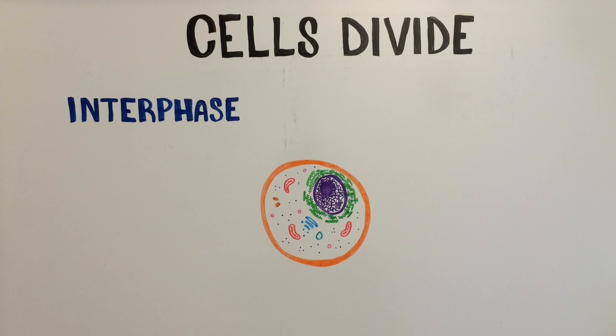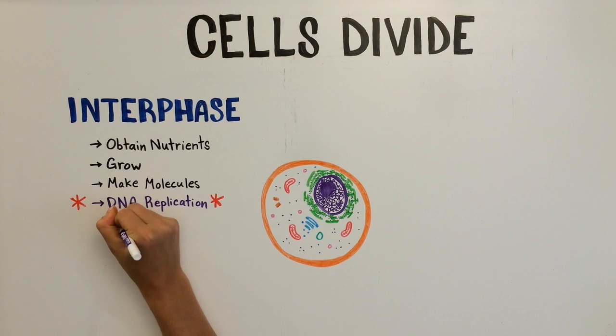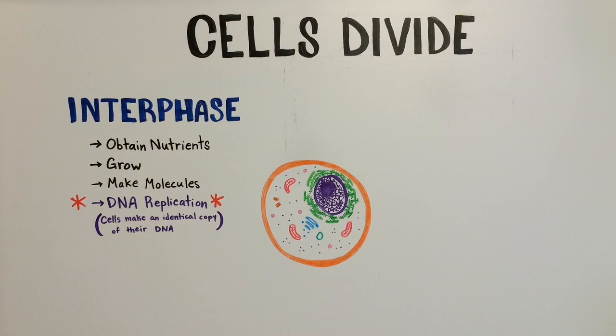Most cells in your body spend the majority of their time in interphase. This is when your cells carry out their normal daily cellular activities, such as obtaining nutrients, growing, and making molecules that the cell needs to survive and carry out its specialized function. In interphase, cells also undergo DNA replication in preparation for cell division. DNA replication is when cells make an identical copy of their DNA that will be passed on to one of the daughter cells during mitosis.